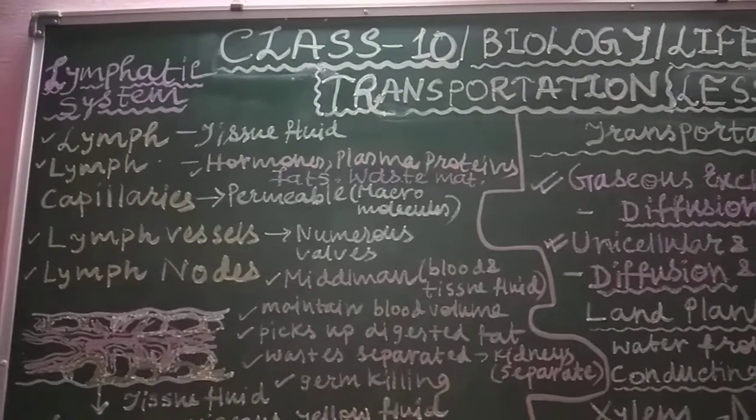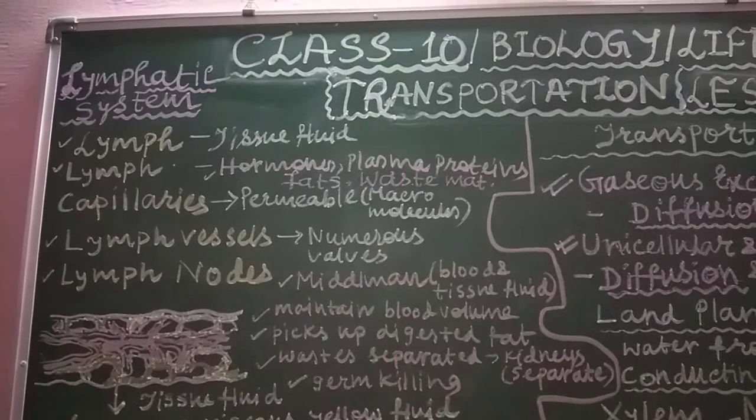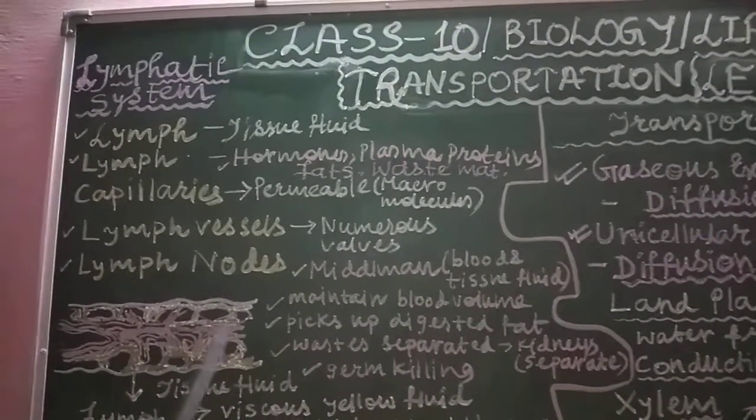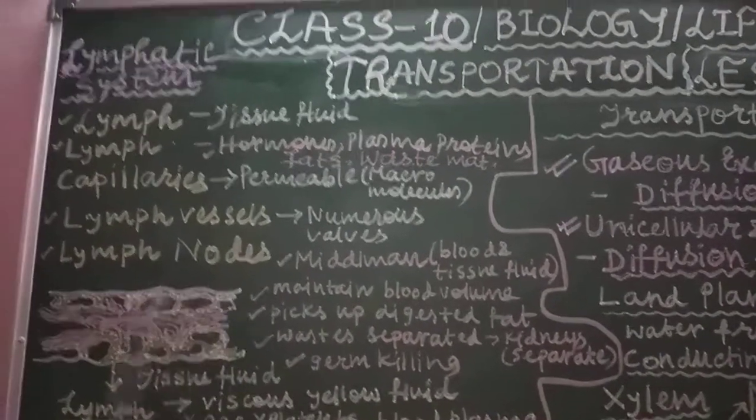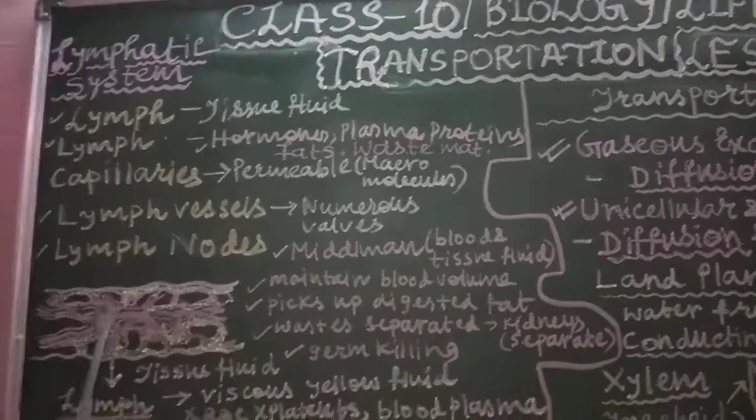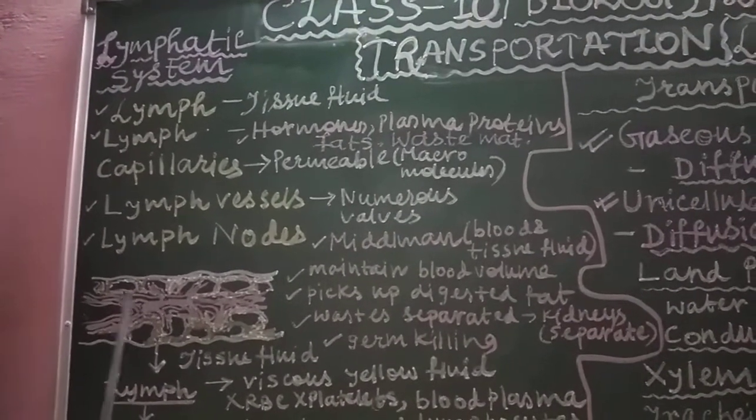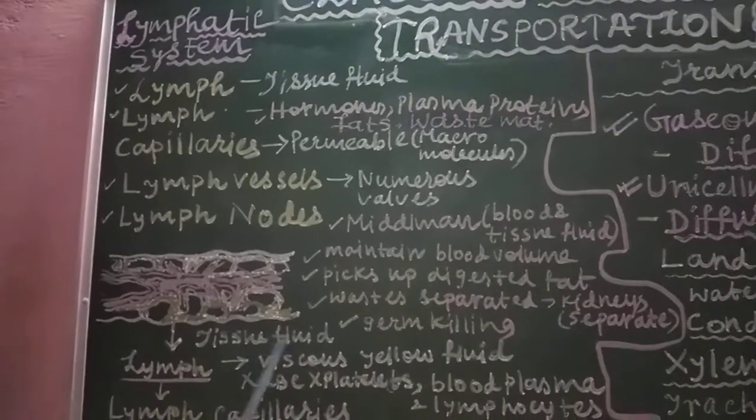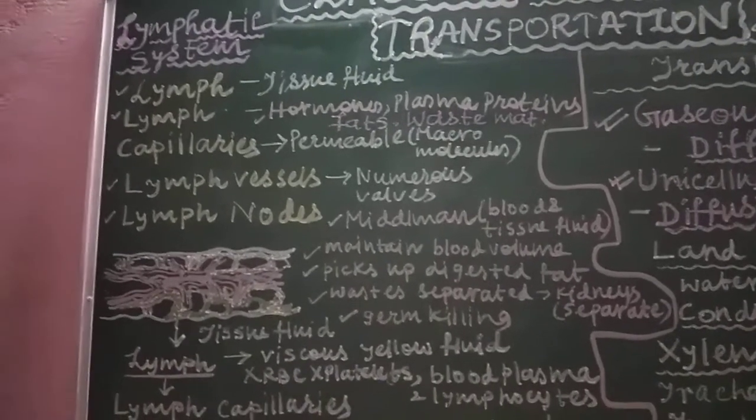The lymphatic system is made up of lymph, lymph capillaries, lymph vessels and lymph nodes. How is lymph produced? When blood capillaries are moving through the cells and tissues, the blood plasma and some other materials are filtered out from the blood capillaries. They form the tissue fluid. This tissue fluid forms the lymph, and that is carried by the lymph capillaries.